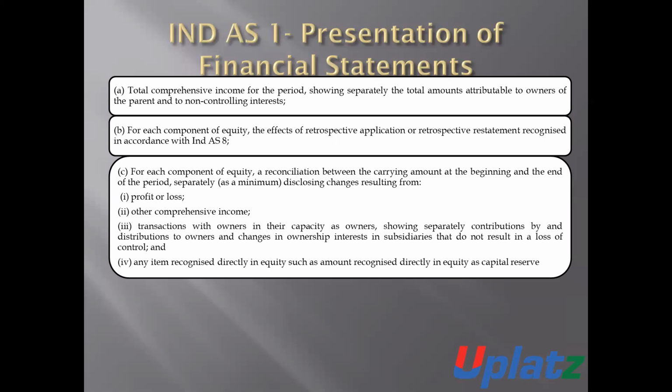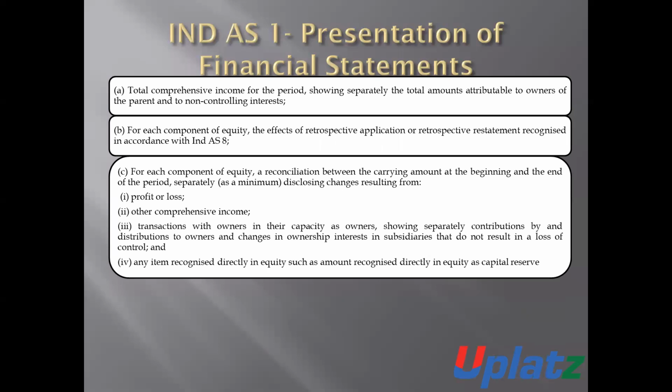Number two is, for each component of equity, the effect of retrospective application or retrospective restatement recognized in accordance with Ind AS 8.